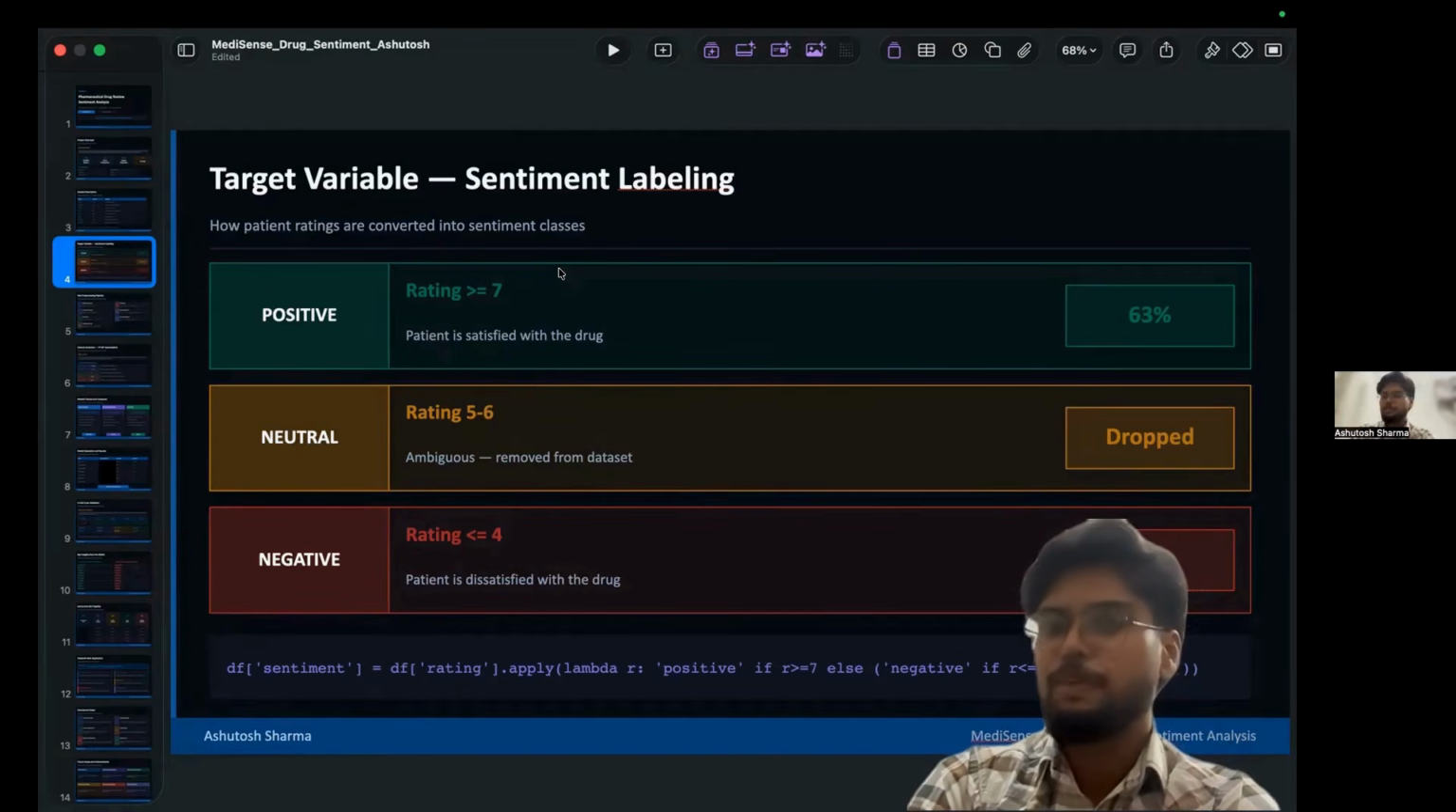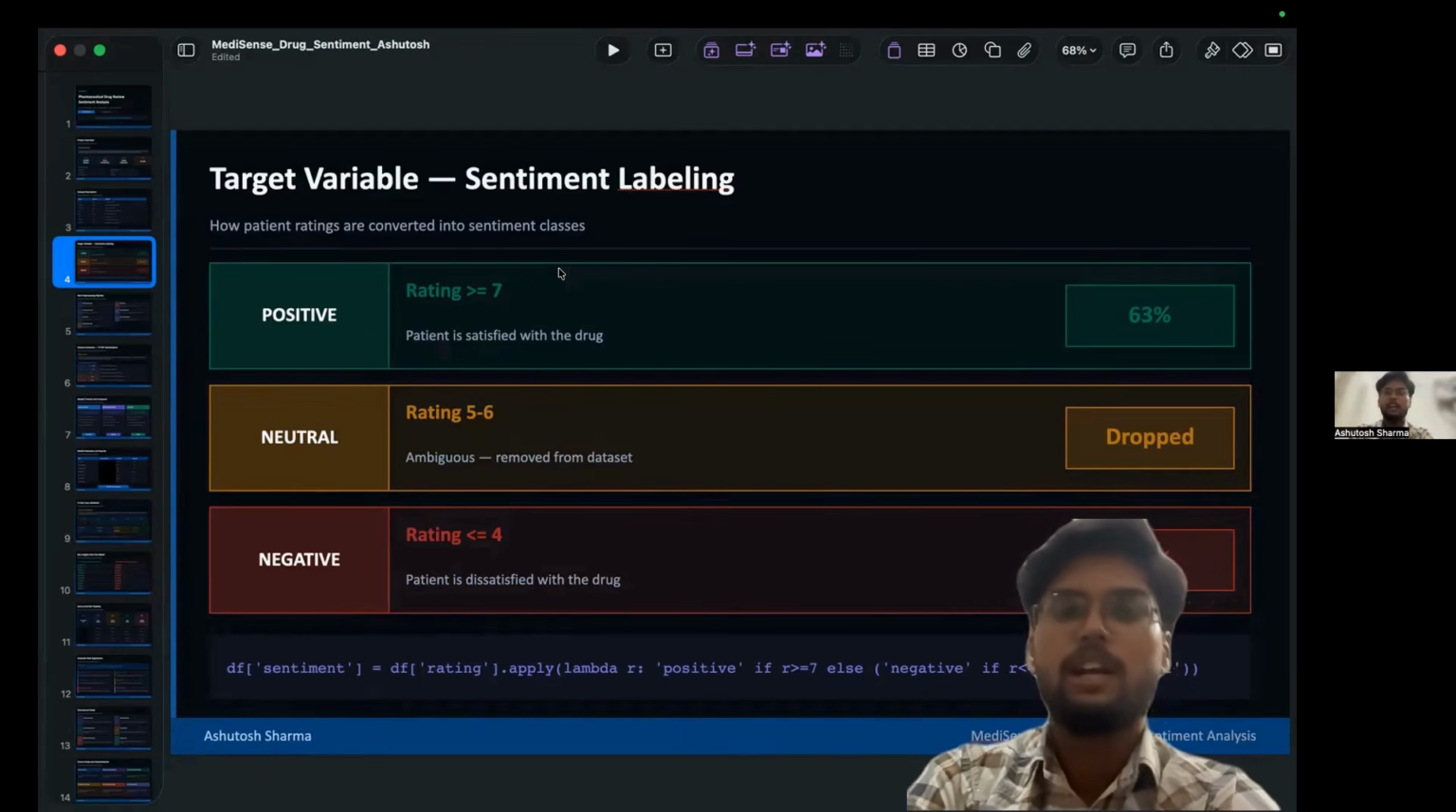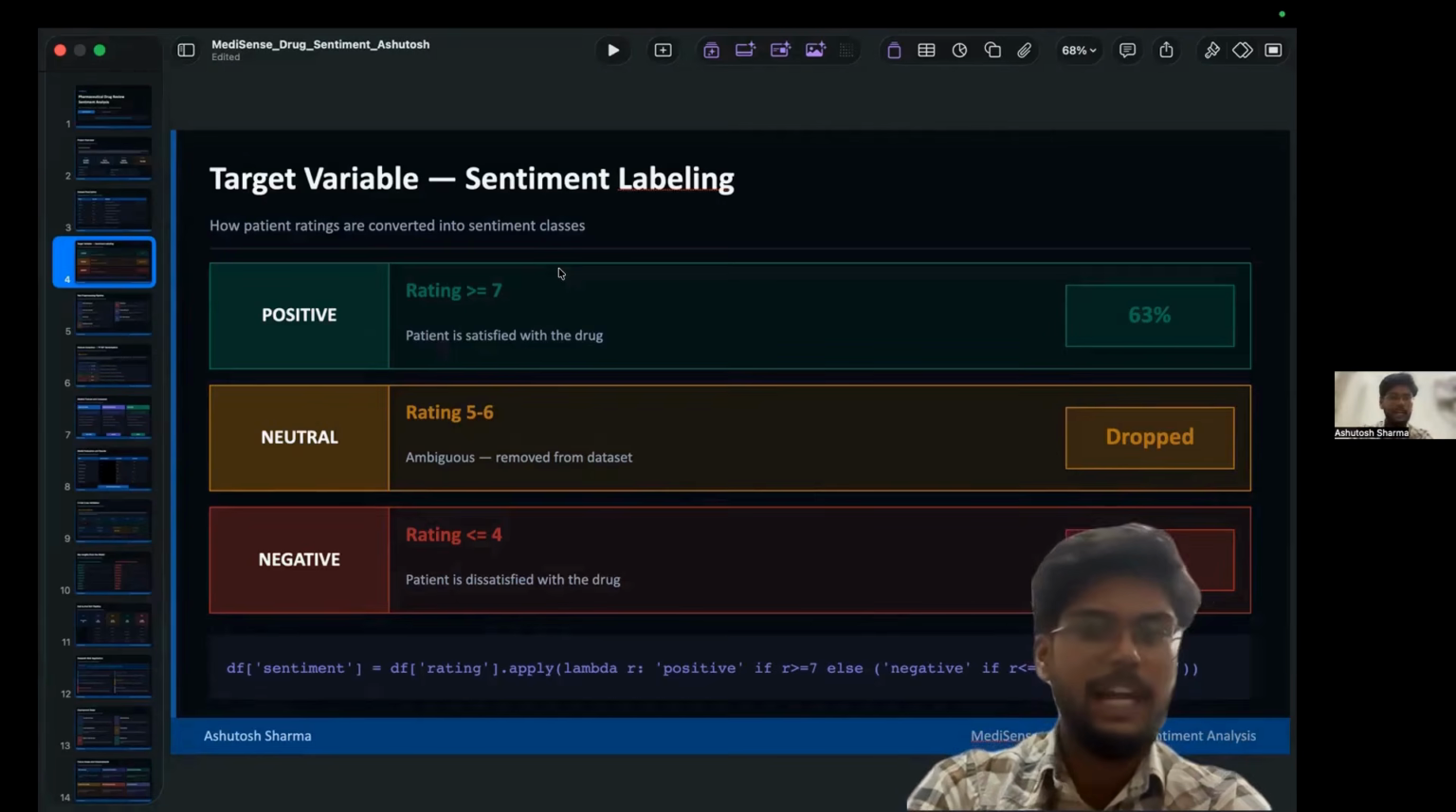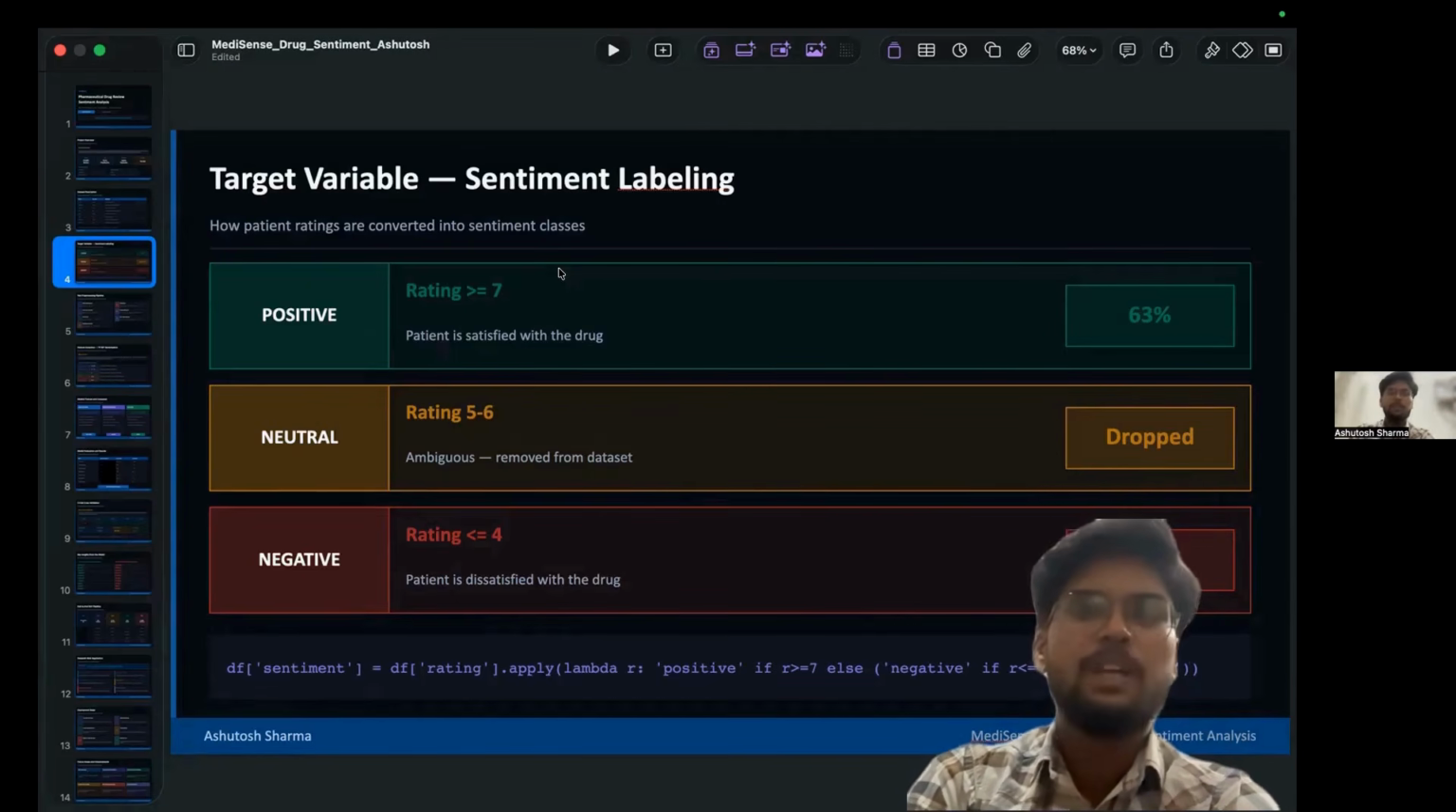Now, we will see the Python work. First, we import the libraries like pandas, numpy, matplotlib, seaborn, sklearn, and nltk. Purpose: data handling, visualization, NLP processing, and model training. First, we load the dataset. We do the exploratory data analysis with the head function, info function, and describe function. This helps to understand the number of rows, missing values, data types, and distribution.